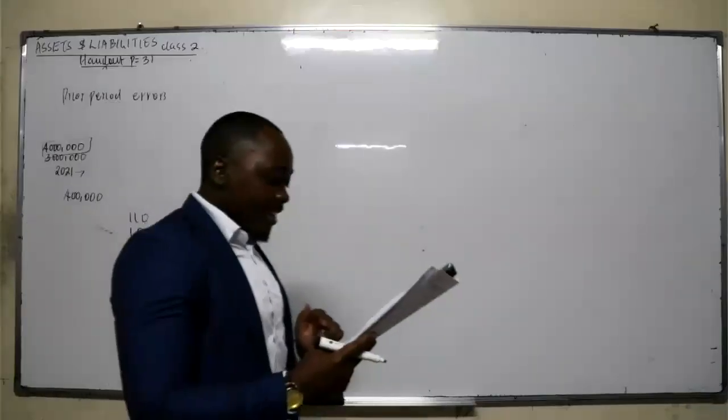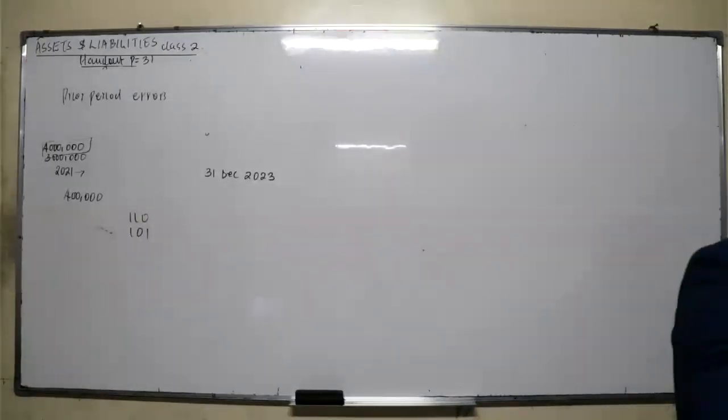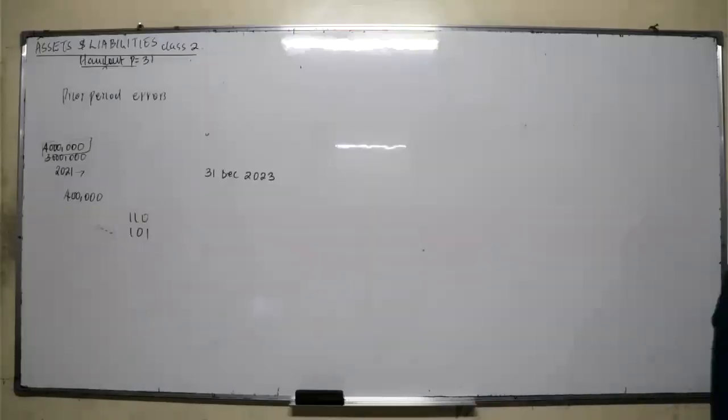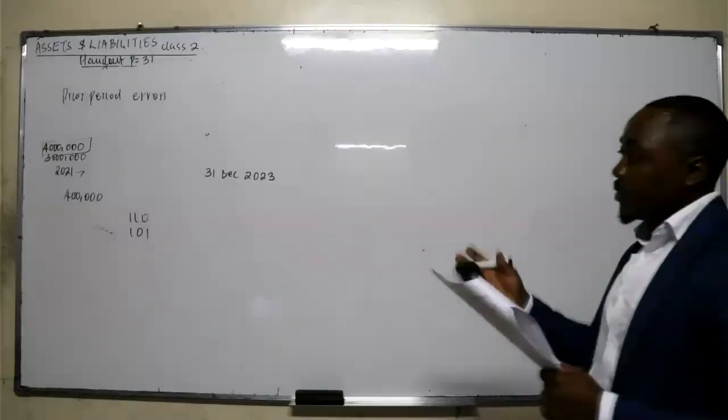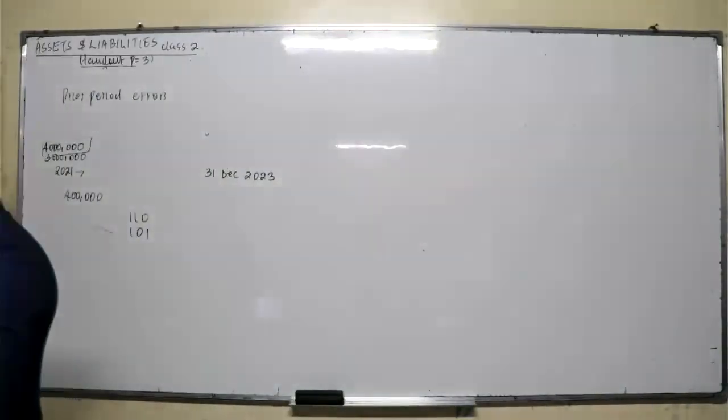So now let's go through that. For example, a mathematical mistake, wrongful application of accounting policy, as well as misinterpretation of the facts and the figures. So how do you account for this prior period error? A prior period error must be corrected retrospectively in the financial statements. Can you underline that? Retrospectively.